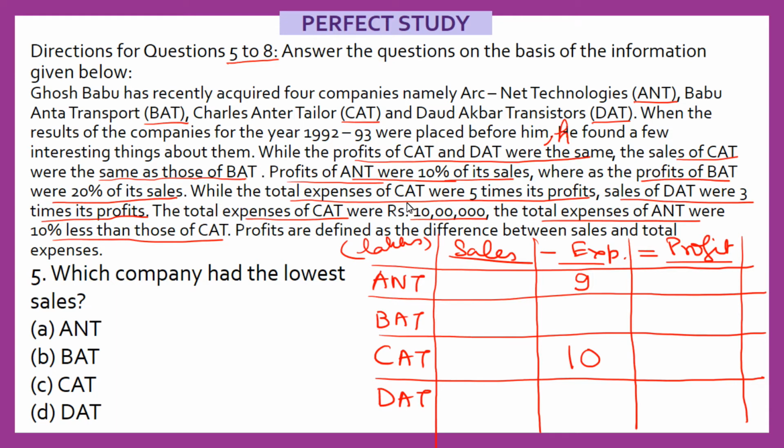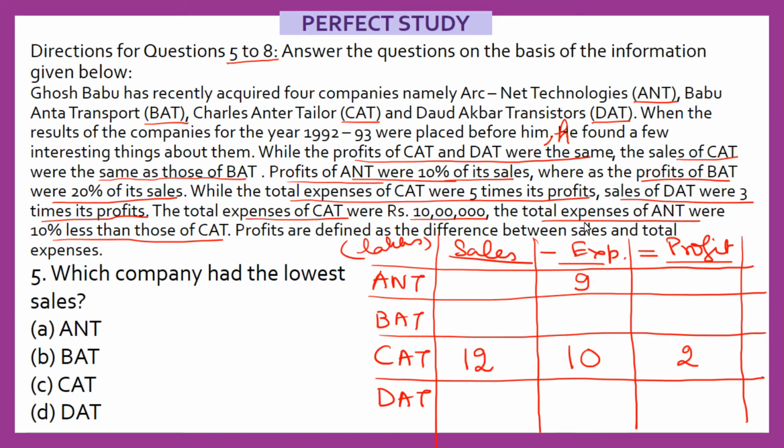Now let's come to this line. The total expenses of CAT were 5 times its profits. So if total expenses of CAT are 5 times profits, profit must be equal to 2. And if profit is equal to 2, that means obviously the sales must be 12, right?